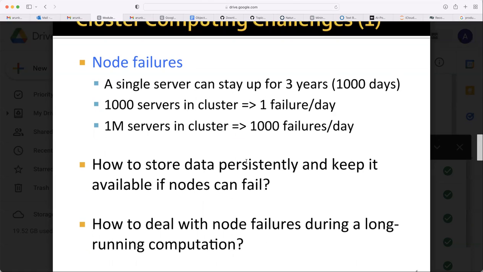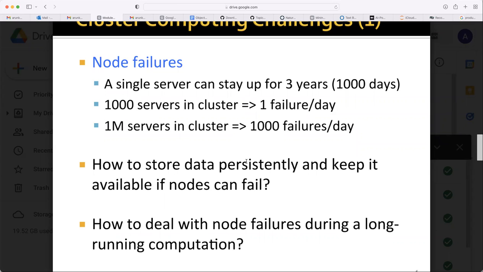So it is a distributed thing. You have distributed your problem to be solved across different processors. If one processor doesn't complete, then our whole problem will not be completed. If 1000 nodes fail, you never complete your problem. Then how to handle this? How to store data persistently and keep it available if nodes can fail? The first problem is that you might have stored some data on that node. If that node doesn't work, then you lose that data, and your problem will not complete, right? So that is one problem.